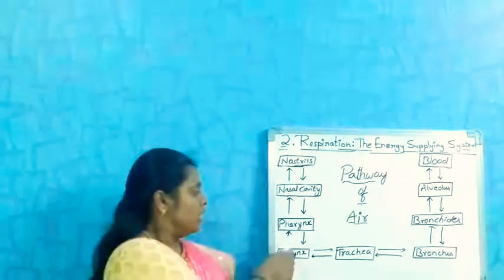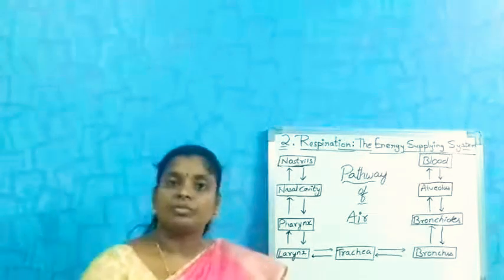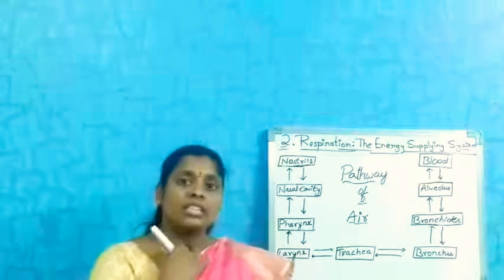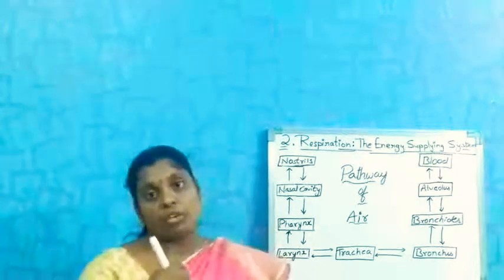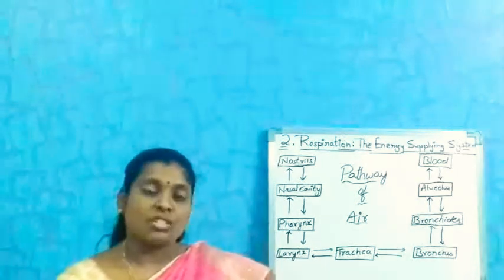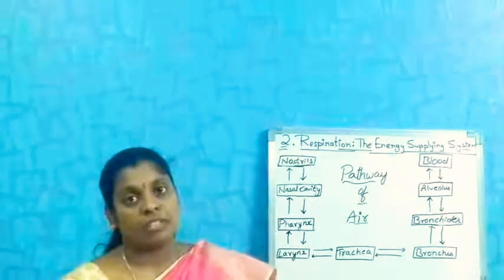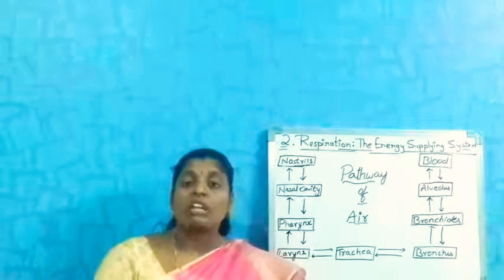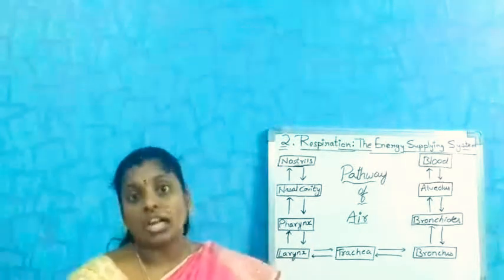Next, the larynx. You can feel the larynx by keeping your hand on your throat. The larynx consists of vocal cords. When we breathe, you can feel the air moving through the vocal cords.